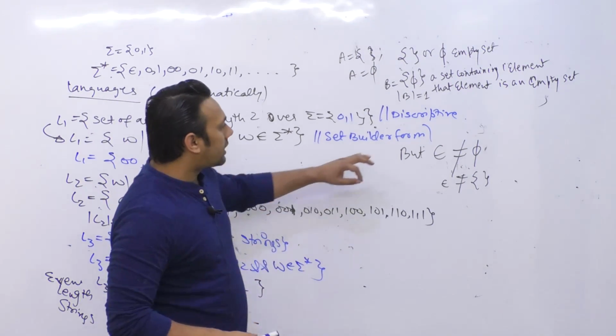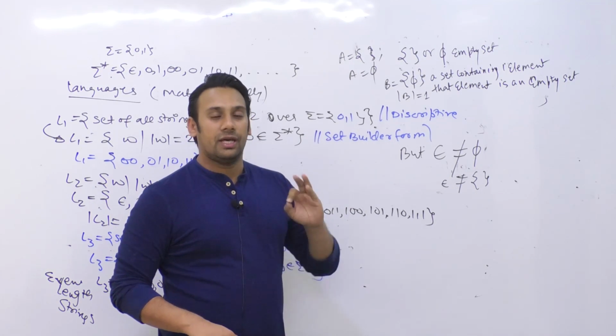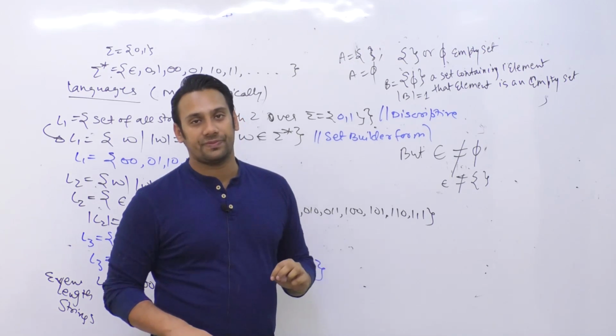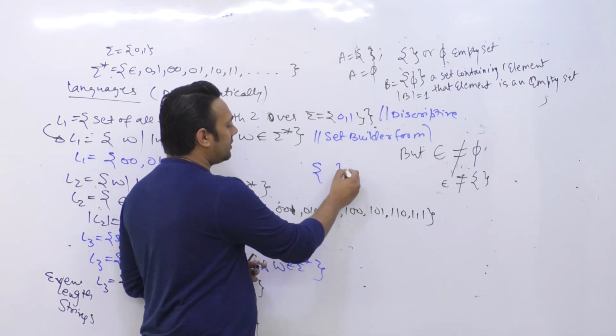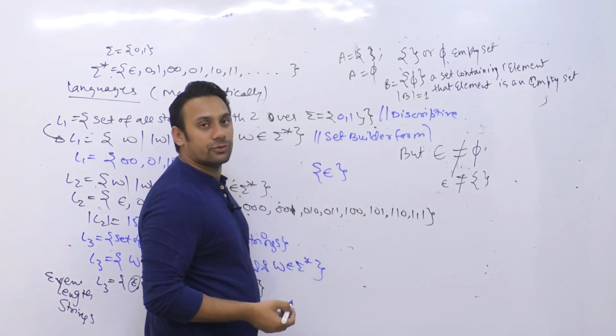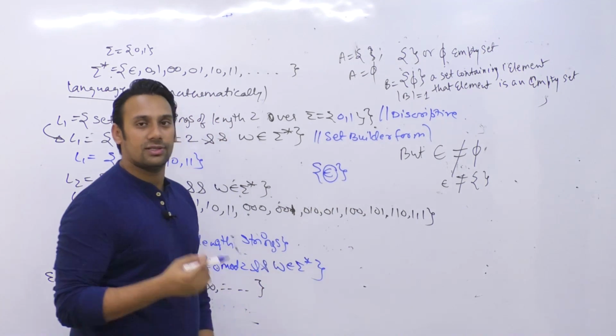So clearly you can see epsilon does not mean that we have an empty set. Epsilon means we have an element whose length is 0. Okay, so if I say we have a set which is containing phi, this is not an empty set anymore. This is a set which is containing an element whose length is 0.